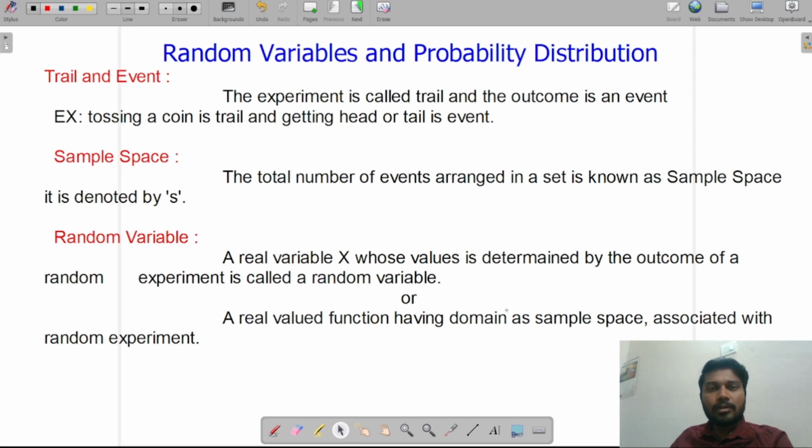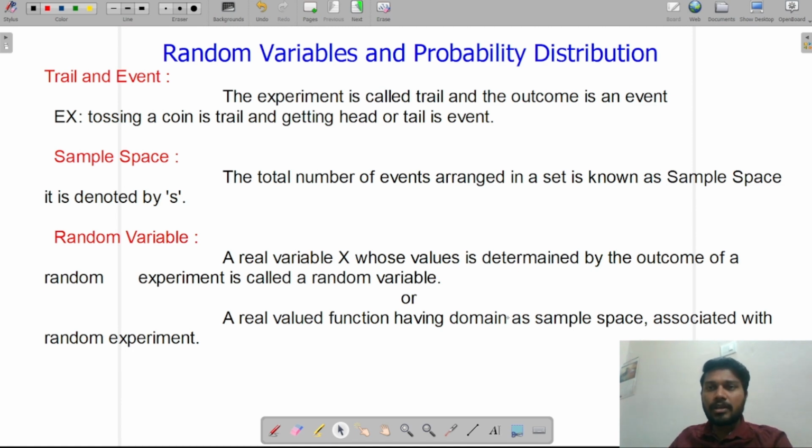So now I'm going to teach you what is meant by random variable and probability distribution. Before going to this topic, let's see some of the definitions which we need in the coming topic. The first one: what is meant by trial and event? Trial is nothing but the experiment, and the outcome of an experiment is called event.